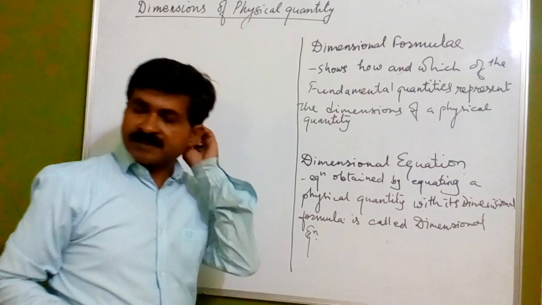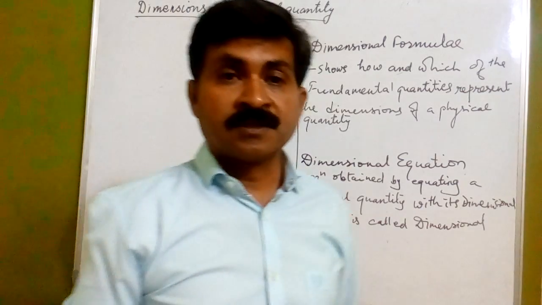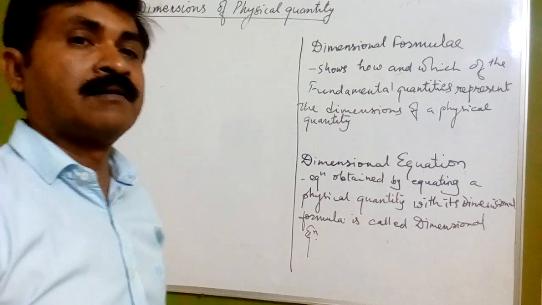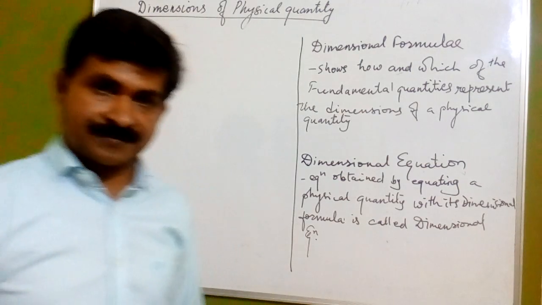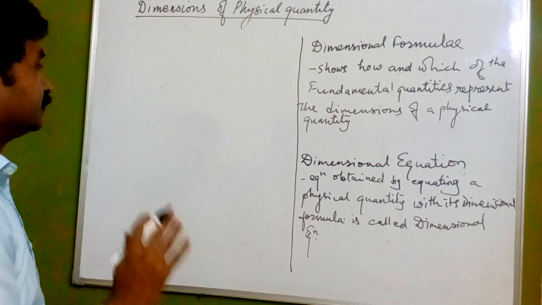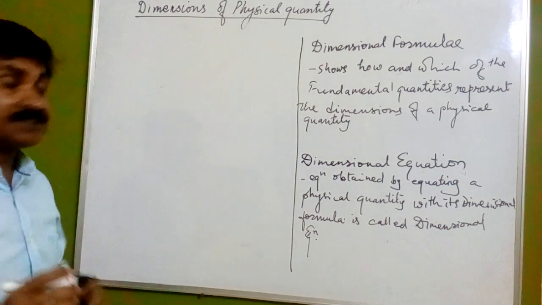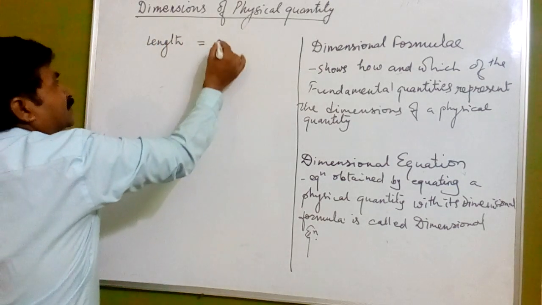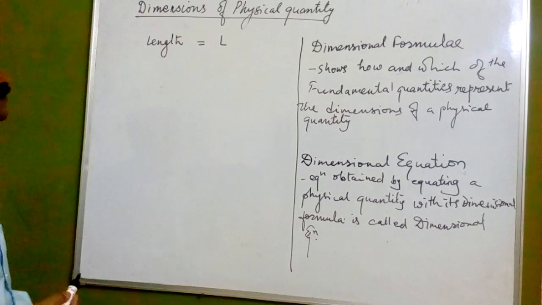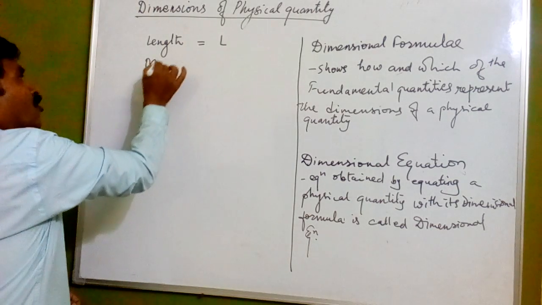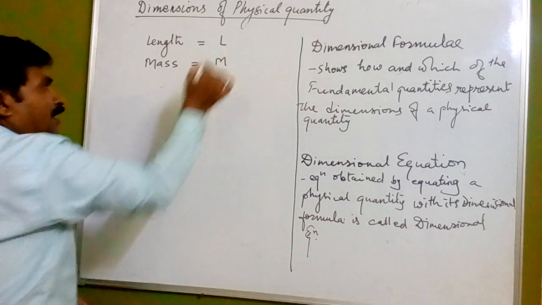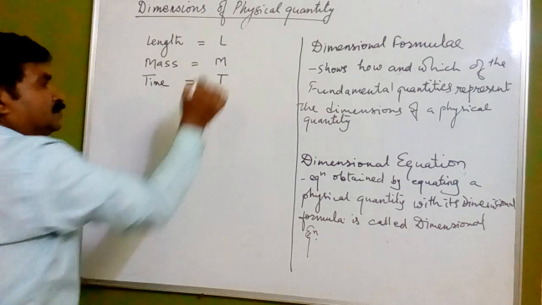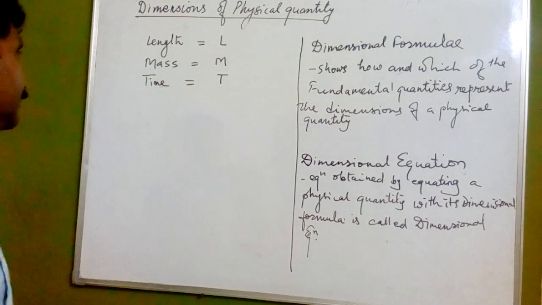seven physical quantities: length, mass, time, temperature, electric current, luminous intensity, and amount of substance. Now here we are basically looking at the quantities which are important. If we go through length, we represent length by L for dimensions of physical quantity. For mass, it is capital M. Time is denoted by capital T.